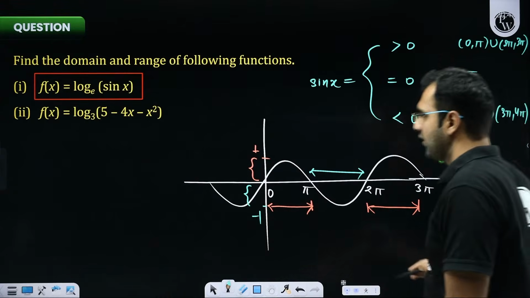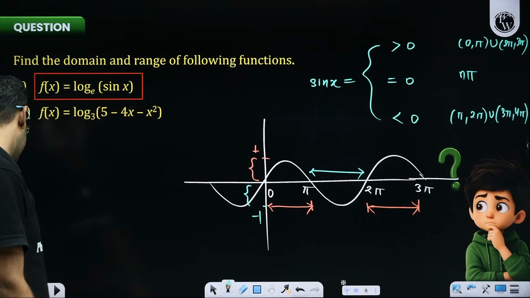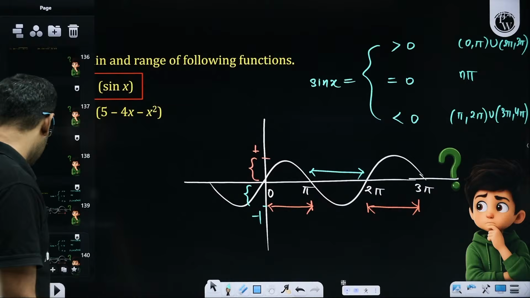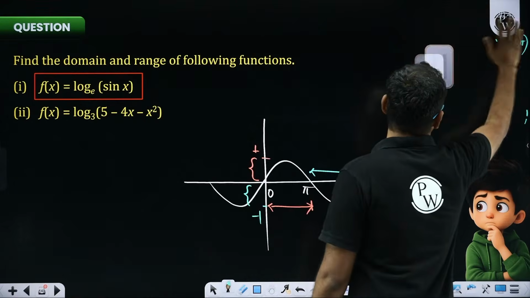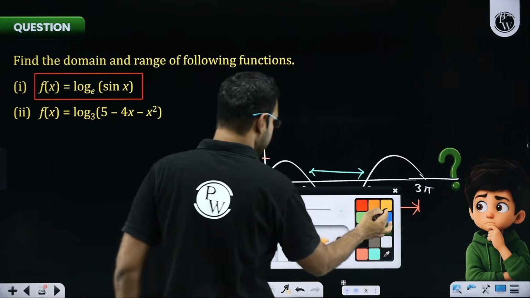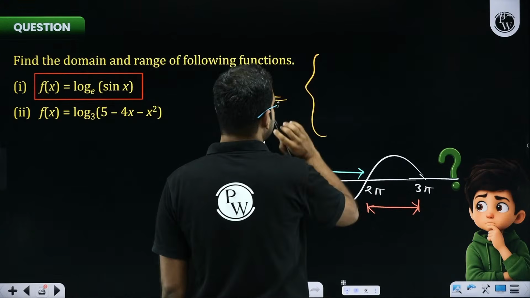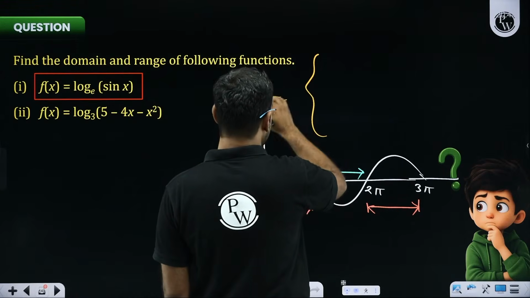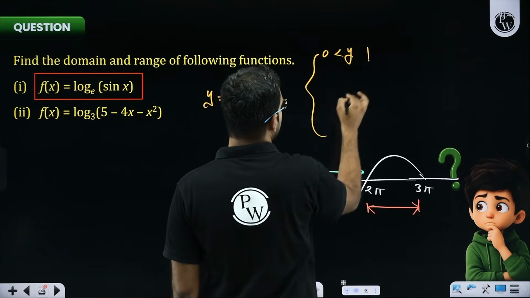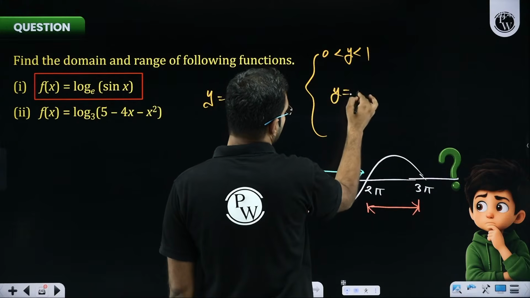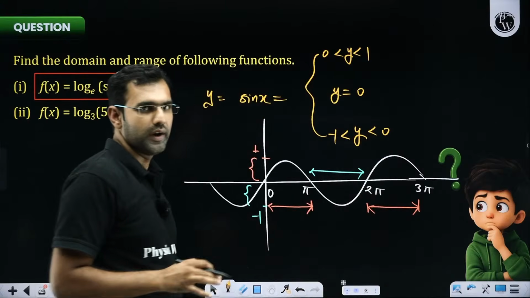So, sir, how do we generalize it? Let us help you with that generalization. Everyone, please pay attention. The generalization is really simple and direct. I have noticed three things in the graph of sine x. y stays between 0 and 1, y becomes 0, and y stays between minus 1 and 0. So it is 0 at any multiple of pi.